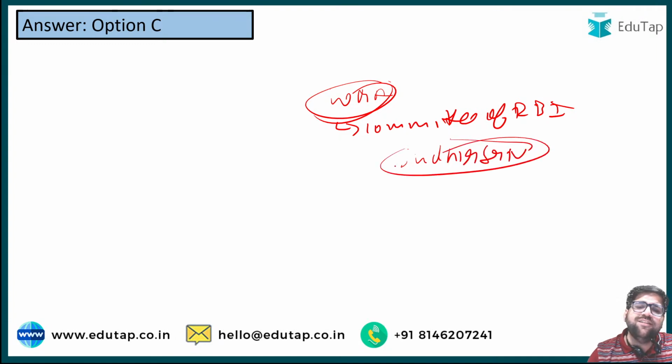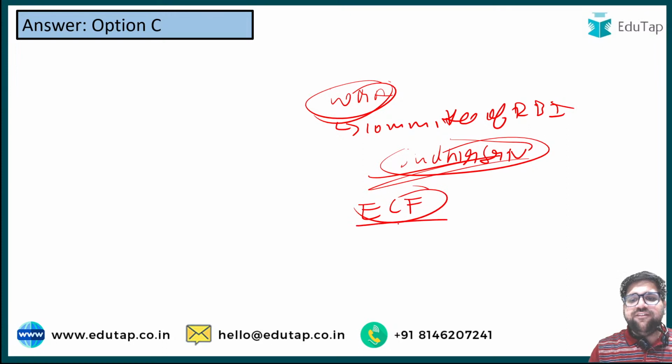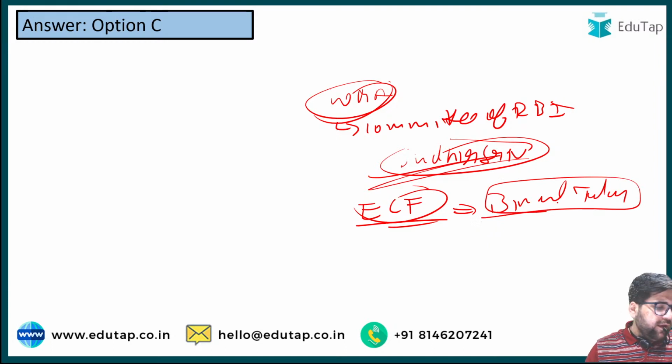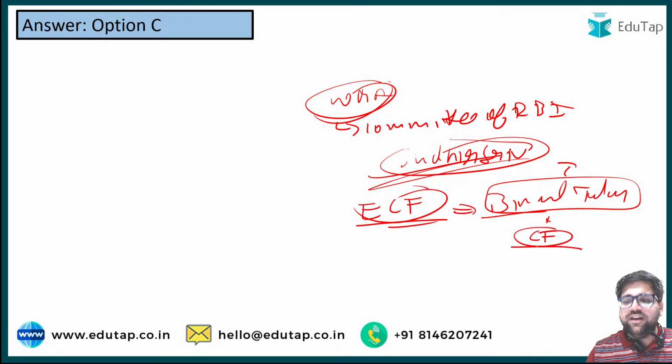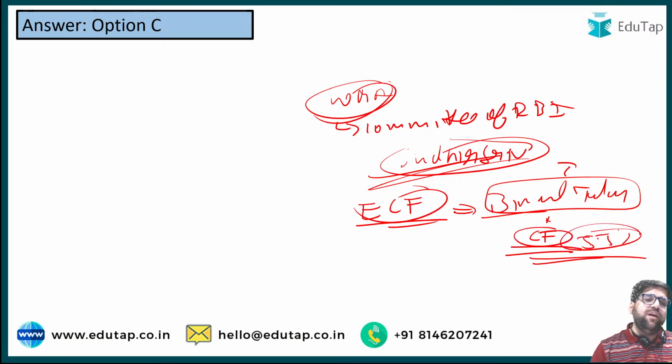A very important committee. If you are referring to the RBI annual report as well, it's there, and it's too much in the news as well. There is also the Economic Capital Framework committee which was headed by Dr. Bimal Jalan. He is an ex-governor of RBI. He is also a very important personality because he recommended the change in the RBI annual reporting year. He is also very important when it comes to the contingency fund. He recommended it to be 5.5%. I hope you know different committees.